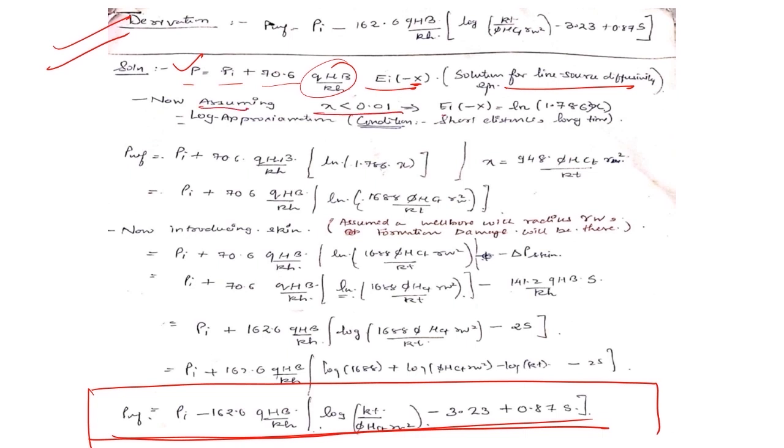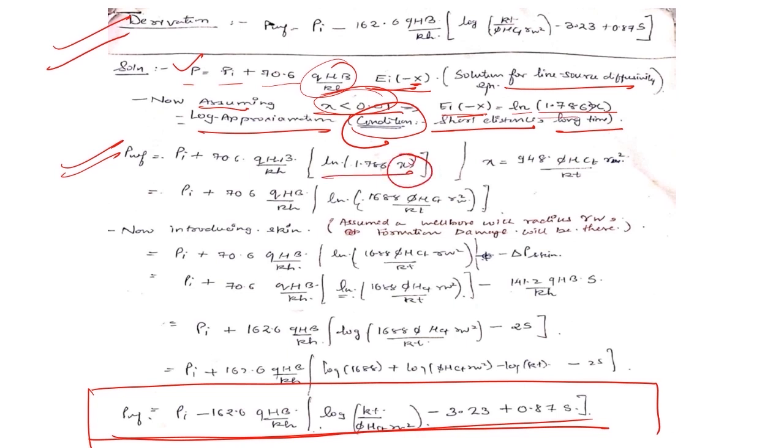my EI minus X, again I can go for a log approximation. EI minus X will become ln of 1.786. The log approximation has been taken into consideration, and the condition is short distance, long time. Now on placing this EI minus X as ln 1.786, I will get this expression. Now I am placing X as 948 φ μ ct r square upon kt. On placing that, I will get this.